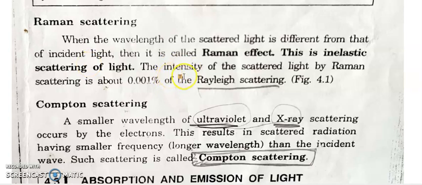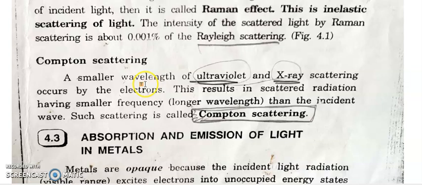The intensity of scattered light by Raman scattering is about 0.001% of Rayleigh scattering. The intensity of Raman scattering is very small compared to Rayleigh scattering. Third scattering is Compton scattering.